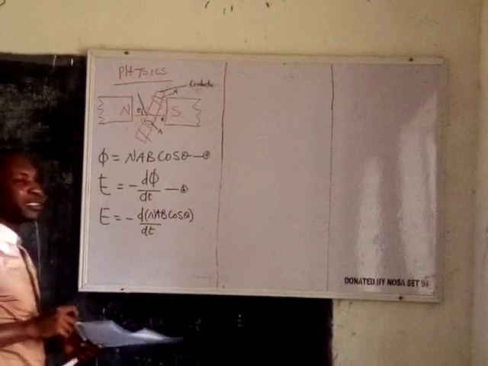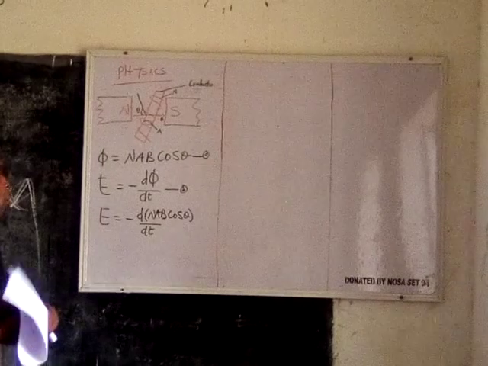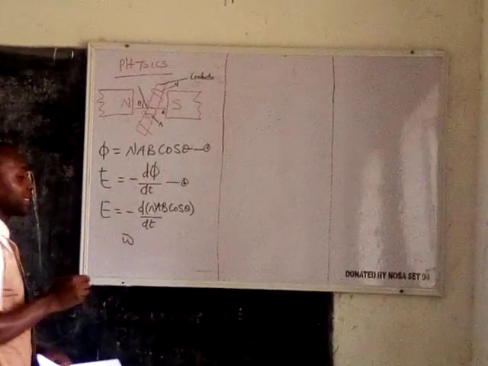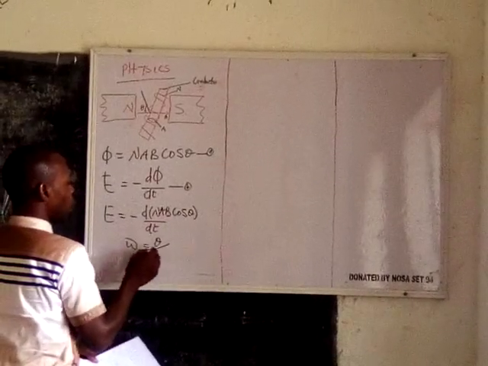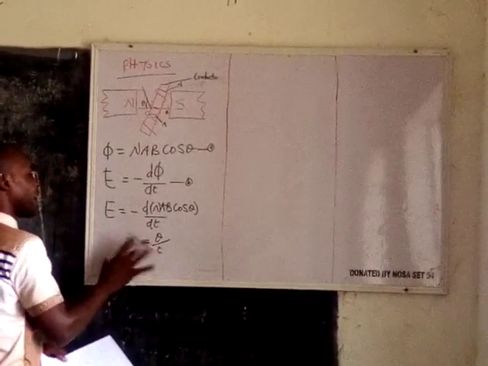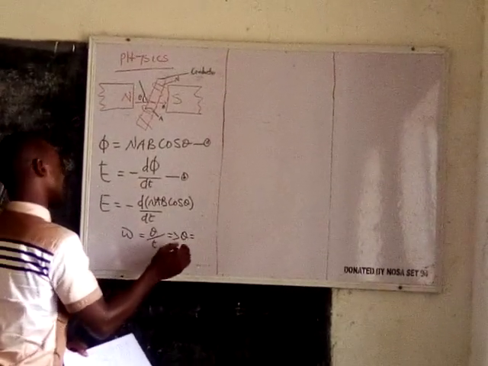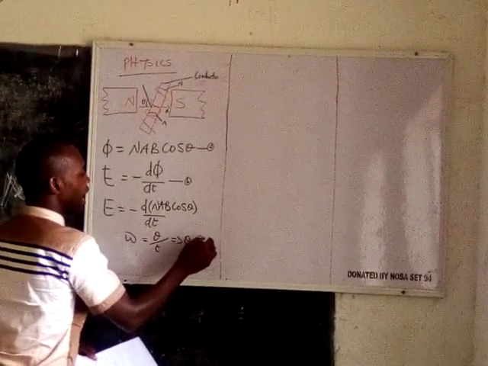And you know that in waves, if you have an angular velocity omega, it is equal to theta all over t. And if I manipulate, I will have that my theta is the same thing as omega t.